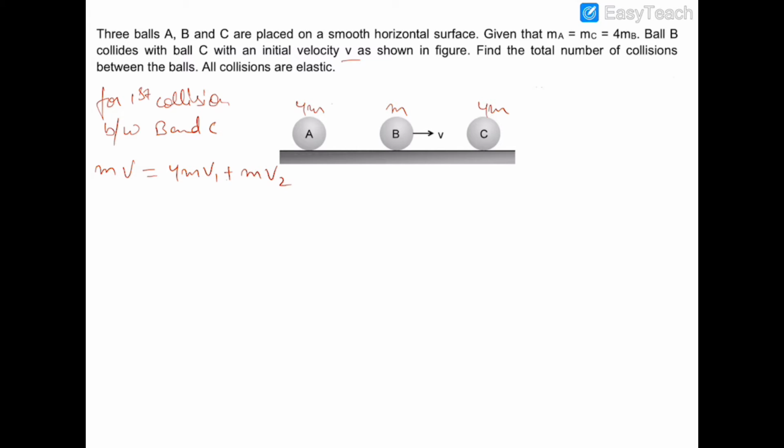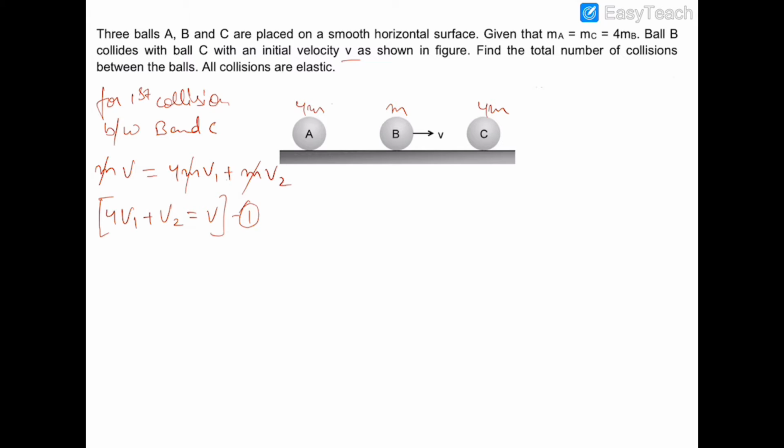I have supposed that ball B will be moving with velocity v2 after the collision in the same direction, and C will be moving with velocity v1 in the same direction. So the equation says that 4v1 plus v2 is equal to v. This is the first equation.